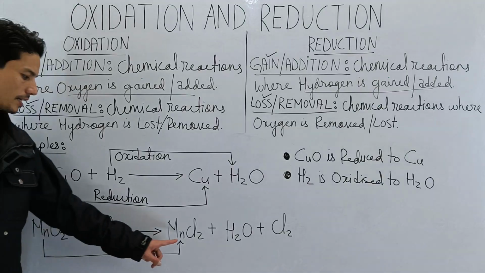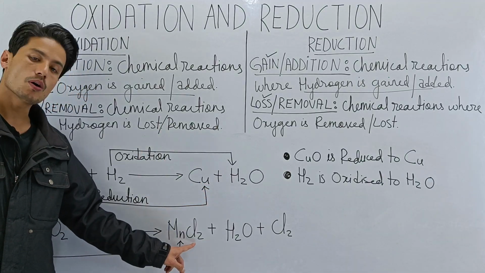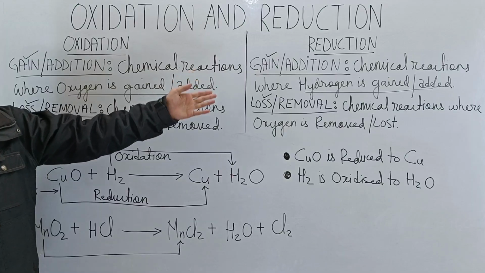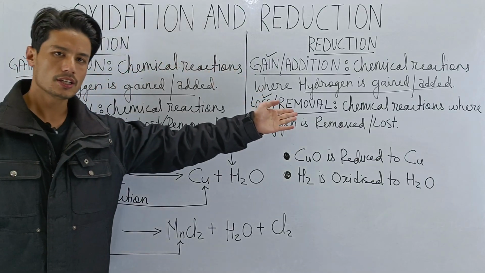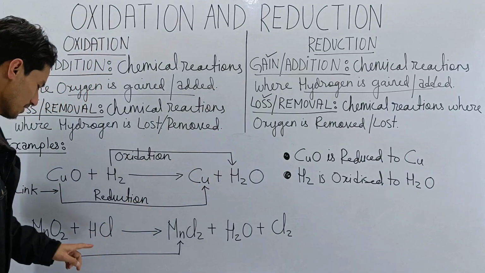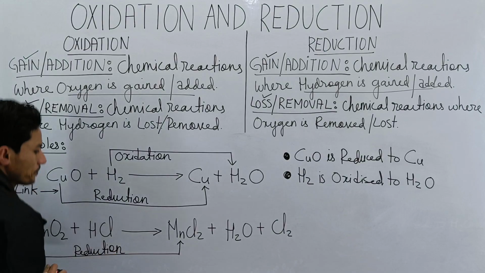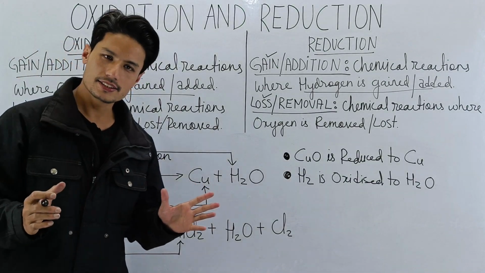So can we say that manganese has lost oxygen? Yes. So manganese loses oxygen. Is losing of oxygen oxidation or reduction? It's reduction. So this is reduction. Easy.